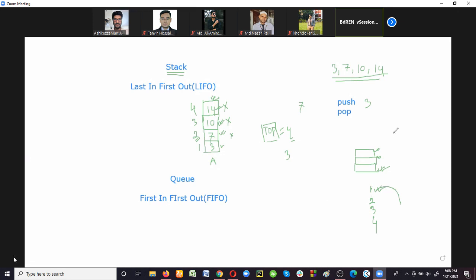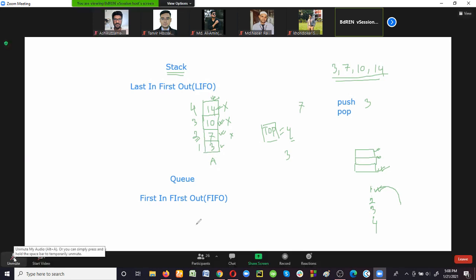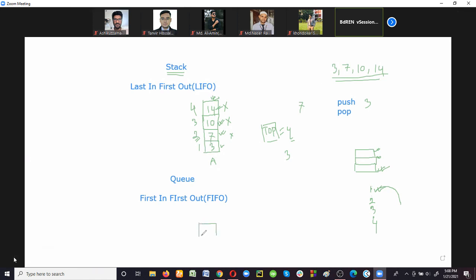When some data items are given, suppose the same data set, 3, 7, 10, 14, how can we store them? Suppose initially the queue is empty and the first data item is 3. Here we can store the first data item 3, and its location is suppose 1. The next data item is 7. We can insert it in the next memory location. The third data item is 10, and we store it here.